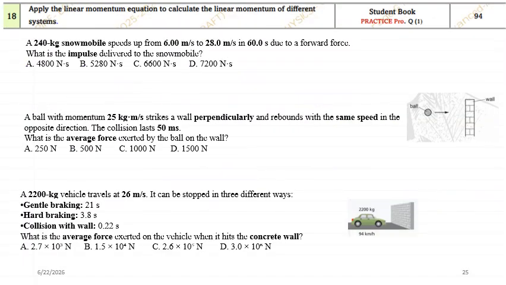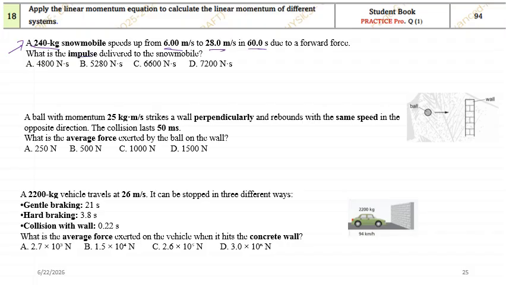Now, these are the next questions in connection with linear and angular momentum and impulse. Okay, we have a 240 kilogram snowmobile that speeds up from 6 to 28 in 60 seconds due to a forward force.